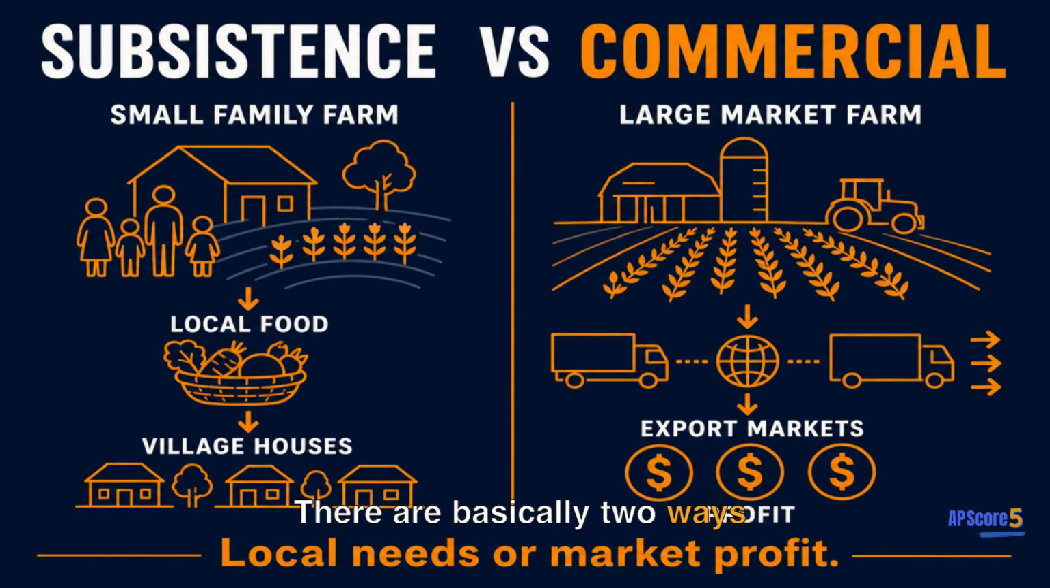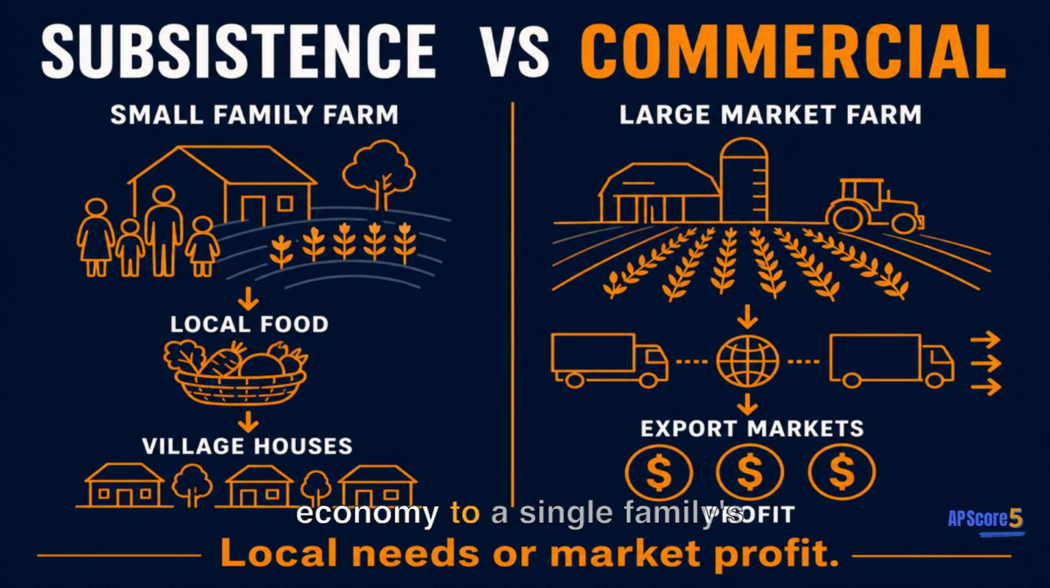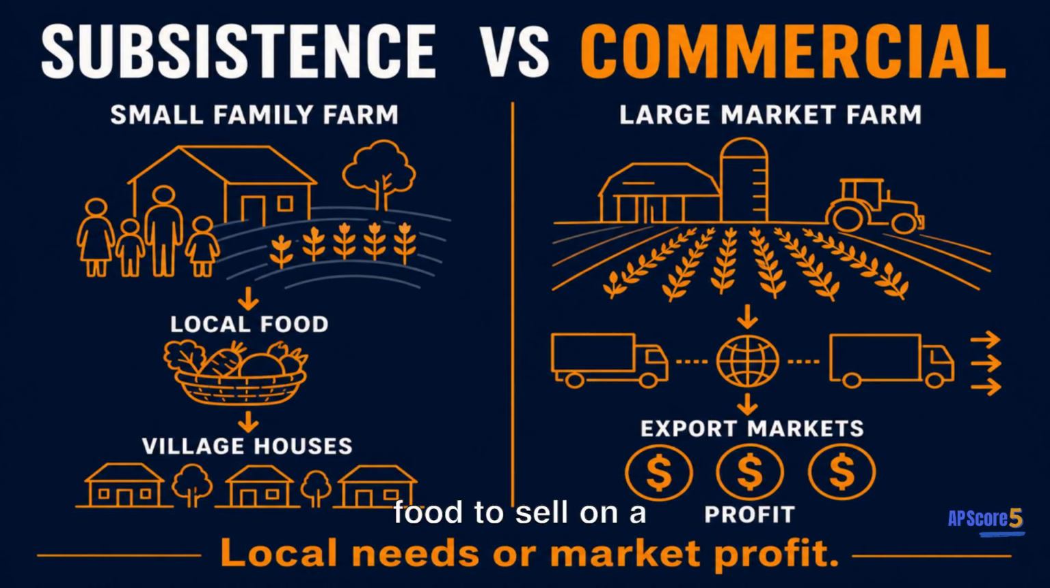There are basically two ways to farm on this planet, and the difference between them shapes everything from a country's economy to a single family's daily life. Subsistence agriculture means you grow food to feed your own household. Commercial agriculture means you grow food to sell on a market.